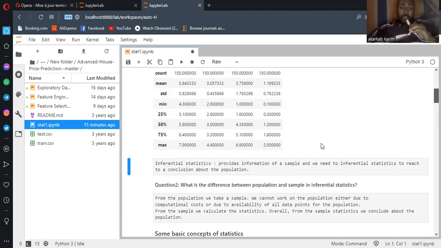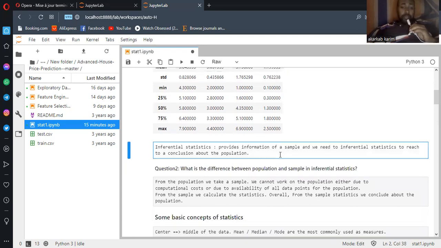If we look at the second part, inferential statistics, we need inferential statistics to reach a conclusion about the population.